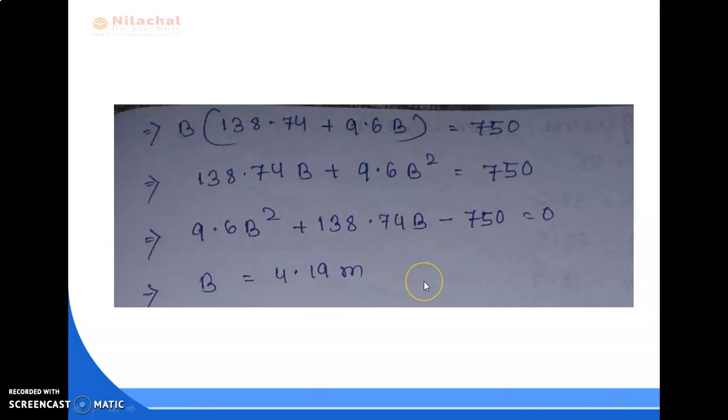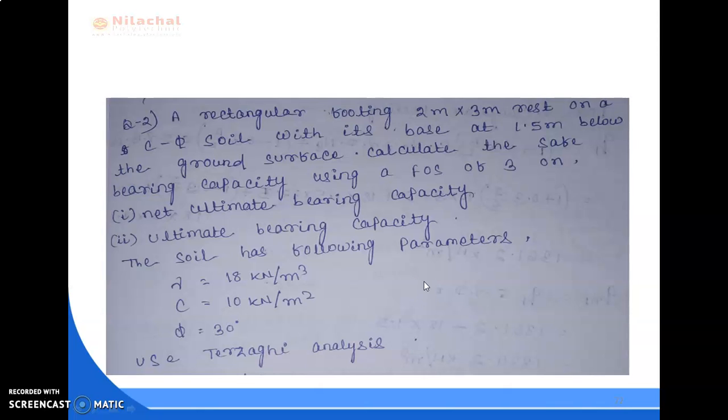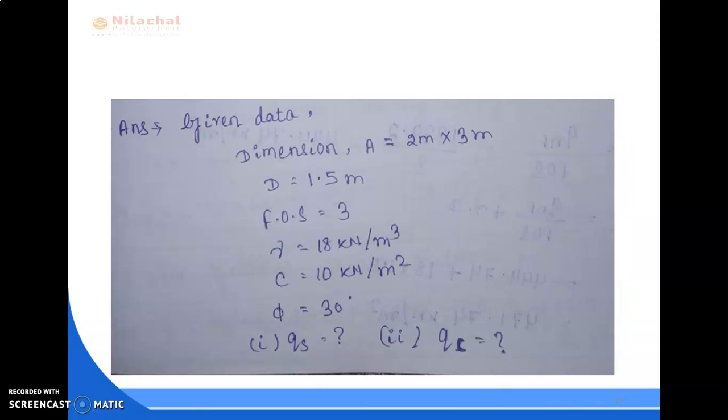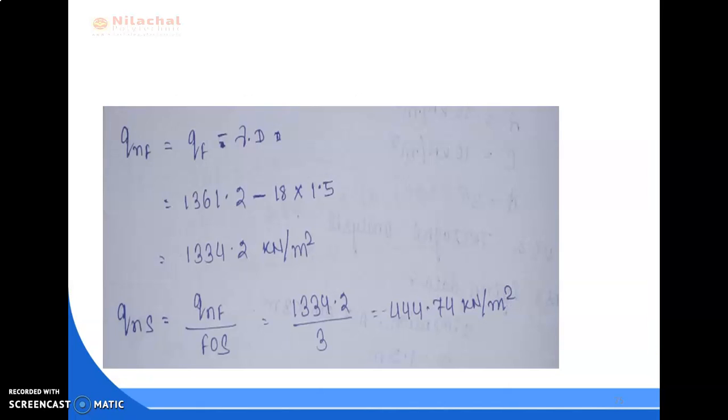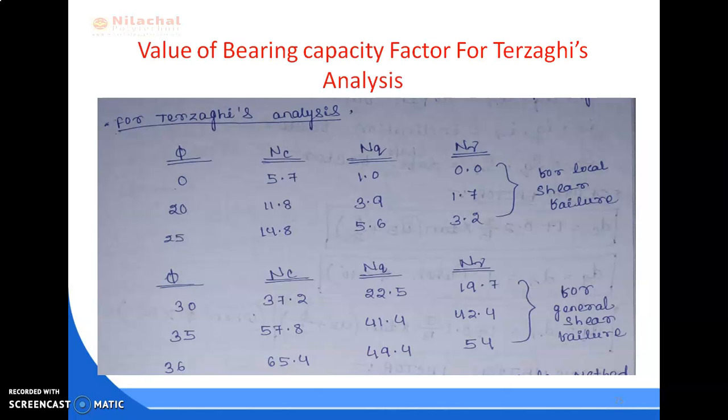So in this way you have to solve more problems. Next, values of bearing capacity factors for Terzaghi analysis. Here I give you some values you have to remember. If it is given in the question it is okay, otherwise you have to remember these values.